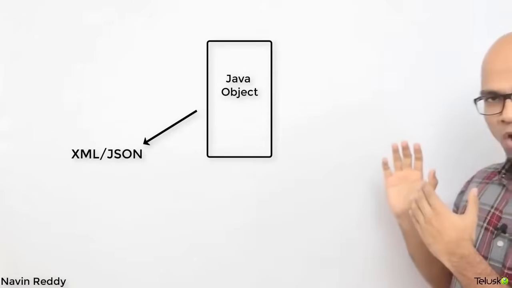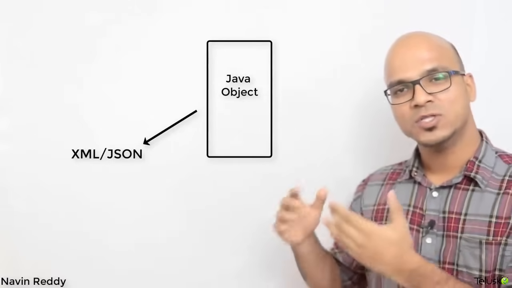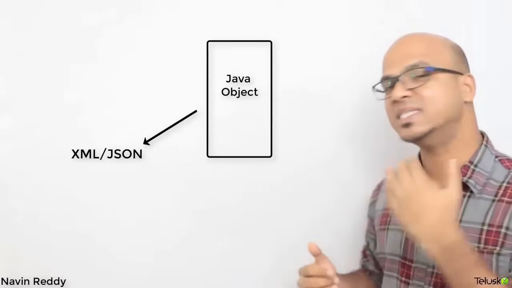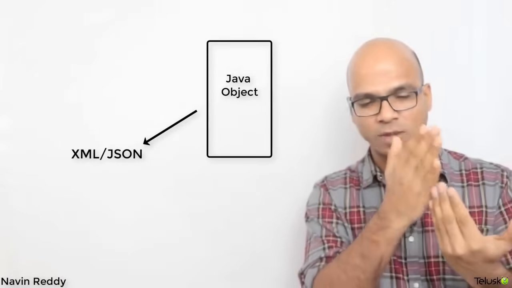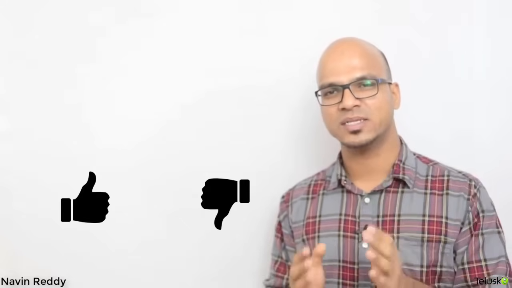So you will send all this data to the client side, right? If you can create an object of this, you can simply send an object in JSON format or XML format, right? So that will be converting an object into a state, right? So that is called representational state. You're transferring the state, right? So you're sending the state of an object. That's what you call REST, which is representational state transfer.